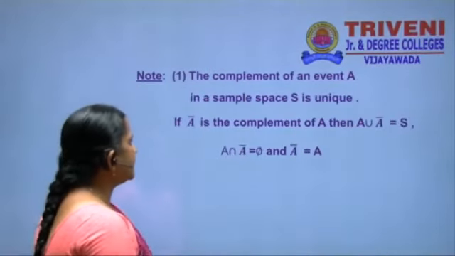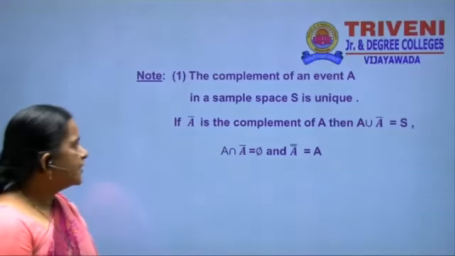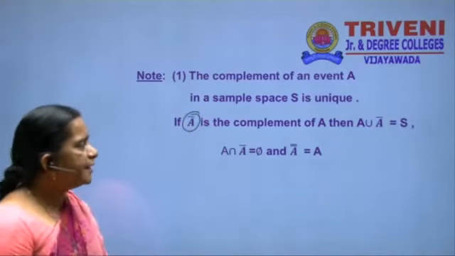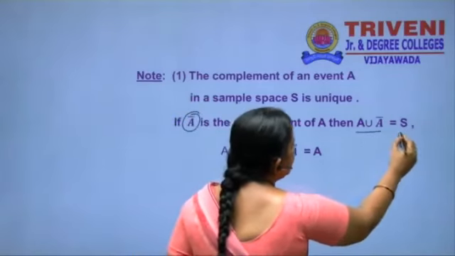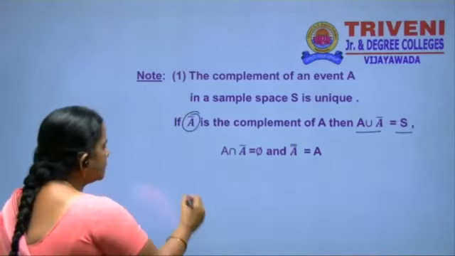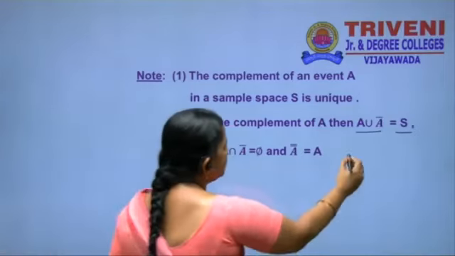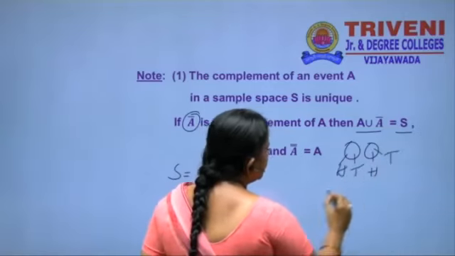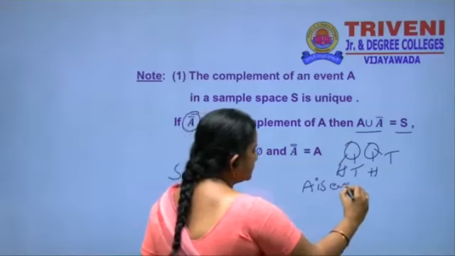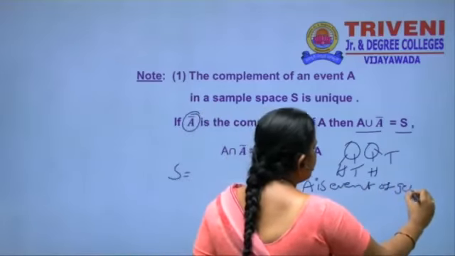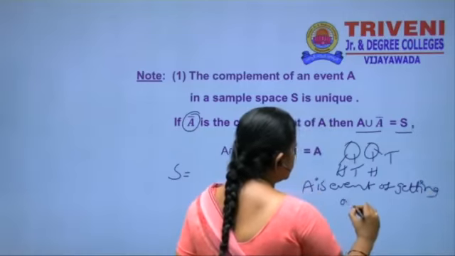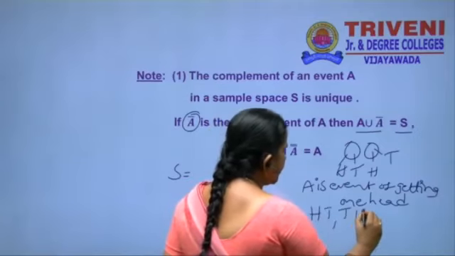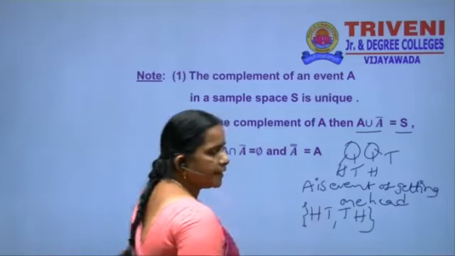And then the complement event of A in a sample space is unique. It is denoted by A bar. A bar is the complement of A. A union A complement is equal to the sample space. Suppose we take 2 coins: head, tail, here also head and tail. A is the event of getting only one head. How many chances are there? Head, tail and tail, head.